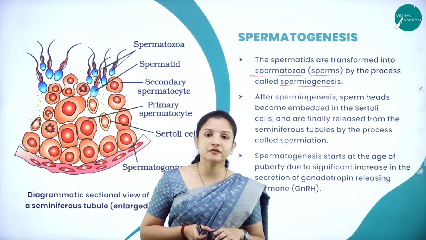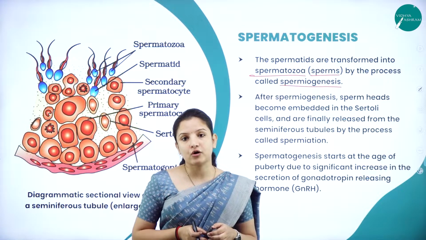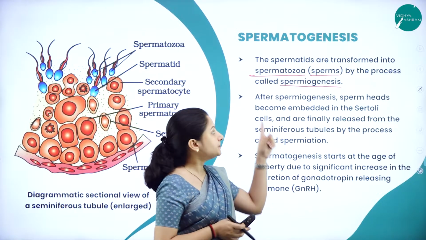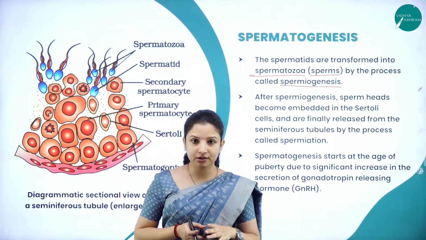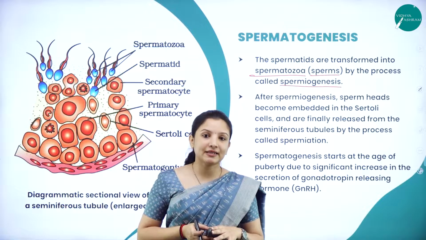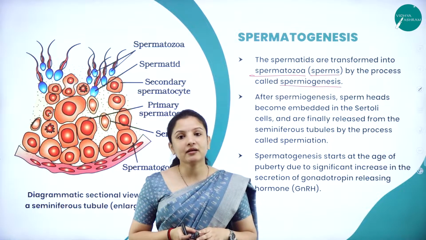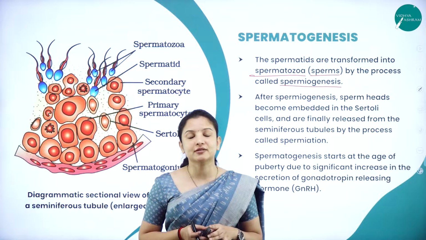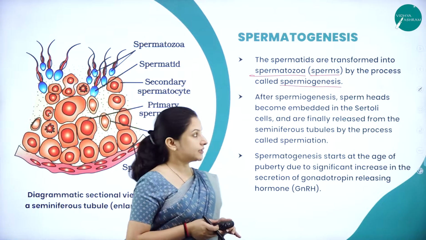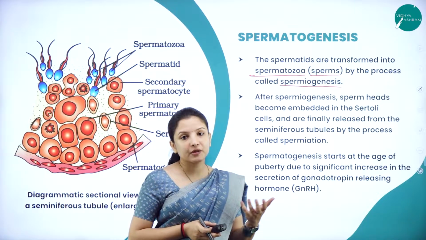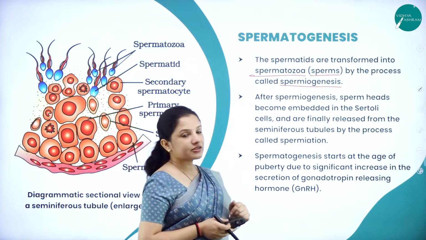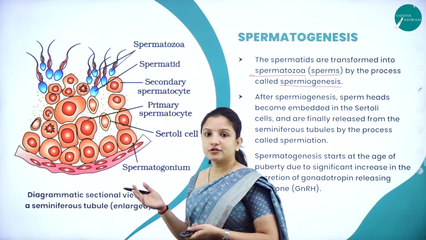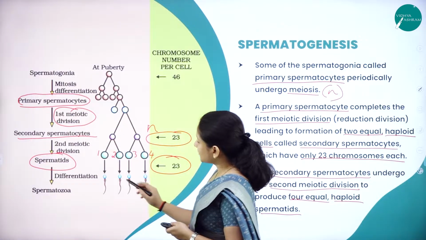Spermatogenesis is the production of the sperms by the testis. Spermiogenesis is the process wherein the spermatids that were formed transform to produce haploid sperms. That is called spermiogenesis, because generation of sperms is taking place here. So after spermiogenesis, what happens? Now these sperms that are formed, I'll show you here.